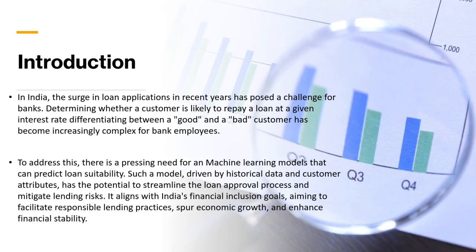In India, a lot of people are applying for loans from banks, but it's getting hard for the banks to figure out who will pay back the loans and who won't. To solve this problem, we should use machine learning models that can predict loan stability, driven by historical data and customer attributes, to determine who is eligible for a loan or not, which will help India's financial inclusion goals, aiming to facilitate responsible funding practice.